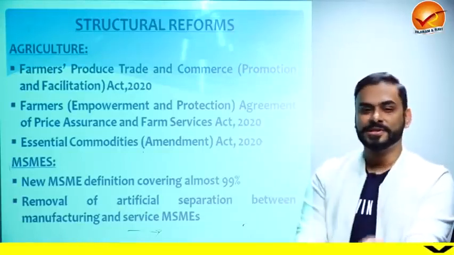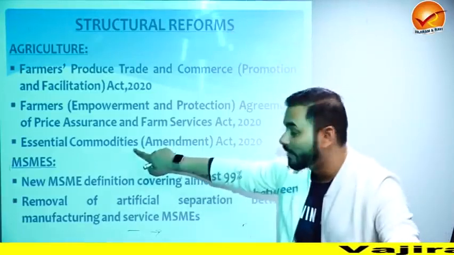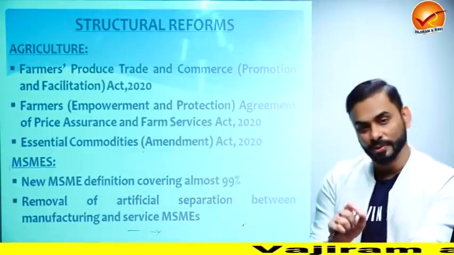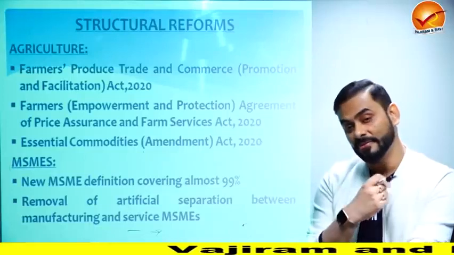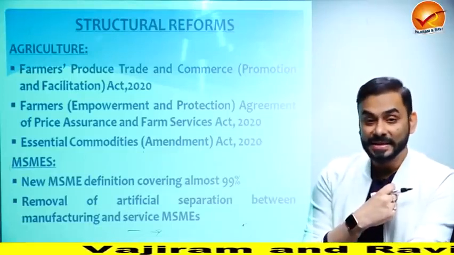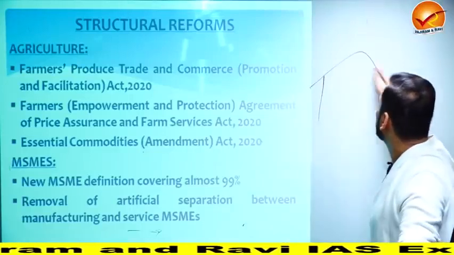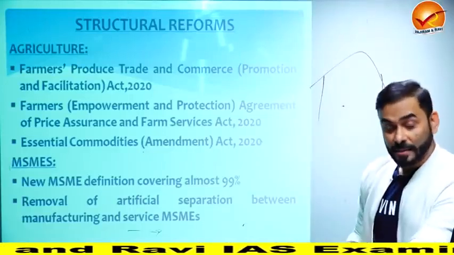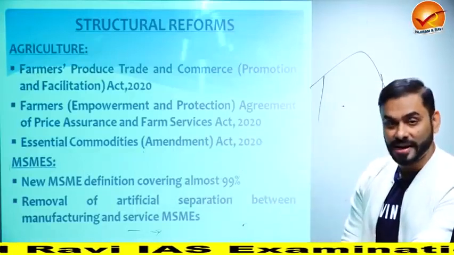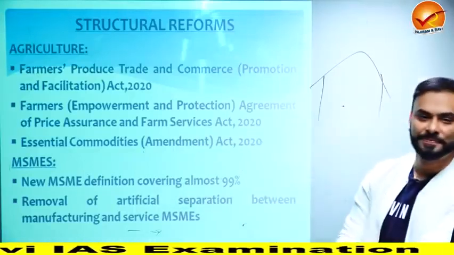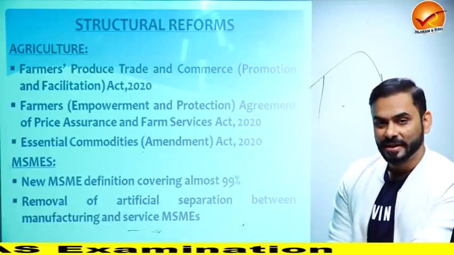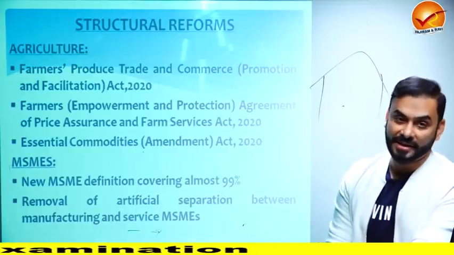Now suppose I am a food processing industry, and potato is called an essential commodity. That means I need regular supply of potatoes, which means I will keep potatoes in my godown and warehouse. But since potatoes are essential commodities, I cannot keep beyond a limit, because if I do that, legal action might be taken against me.